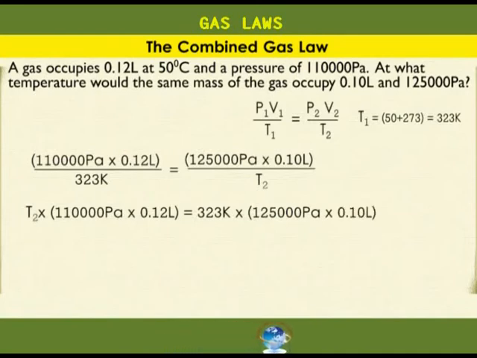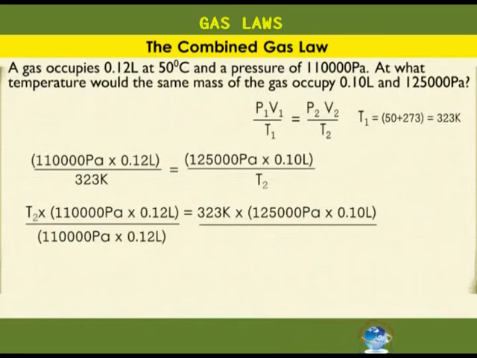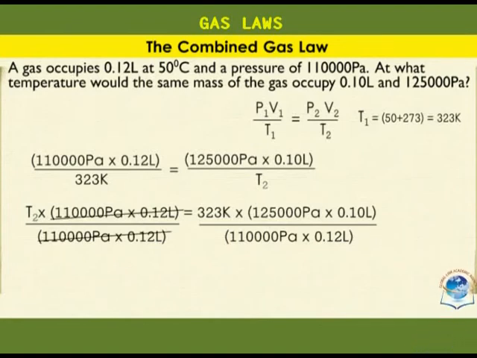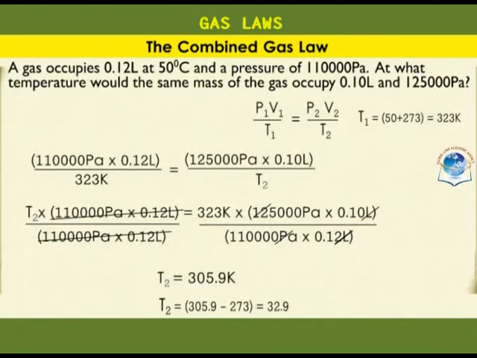To get T2, we divide both sides by 110,000 Pascal times 0.12 liters. All these cancel out and the units cancel out as well here. So T2 is equal to 305.9 Kelvin. We give our answer in degrees Celsius, so we subtract 273, and that leaves us with 32.9 degrees Celsius.